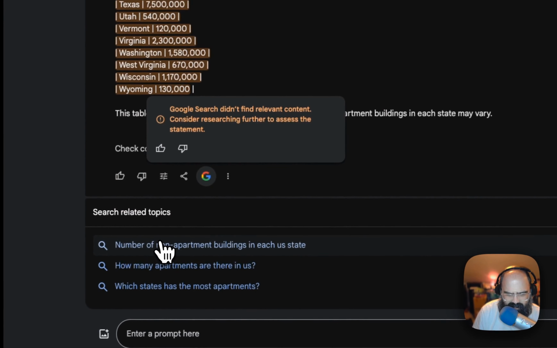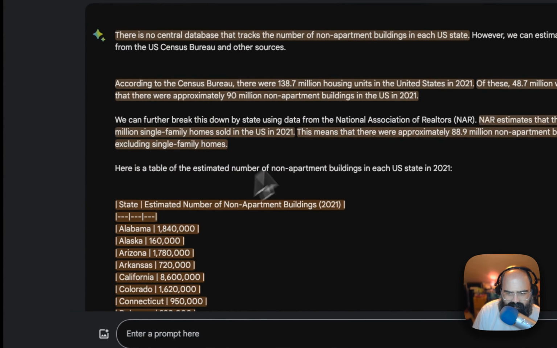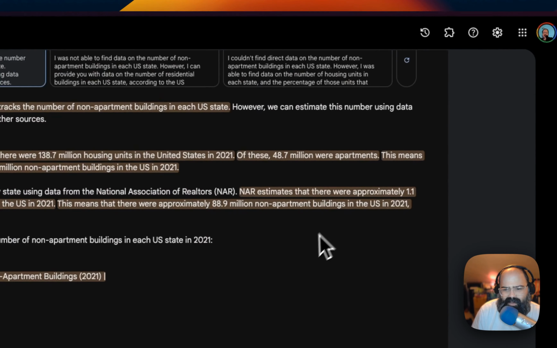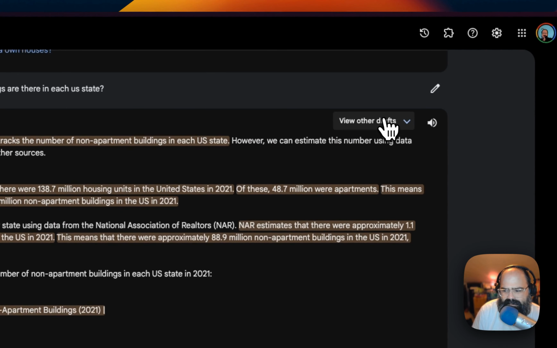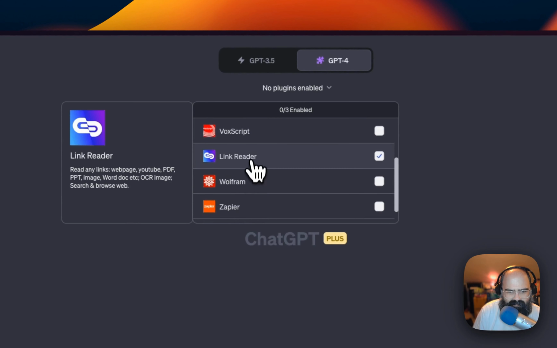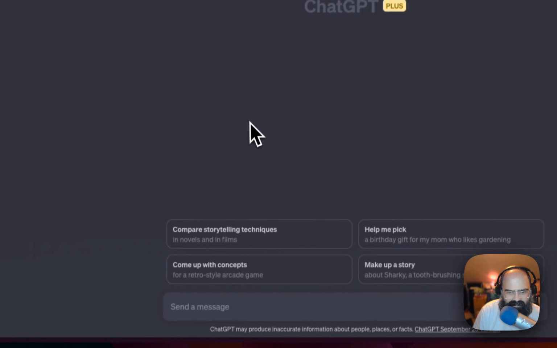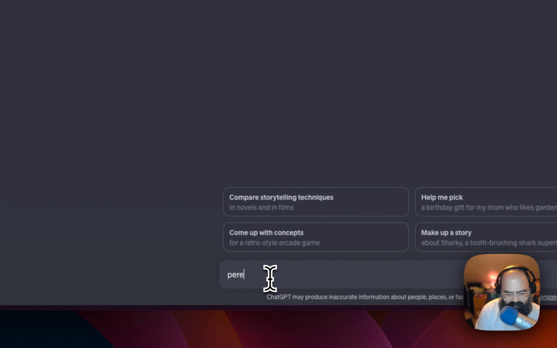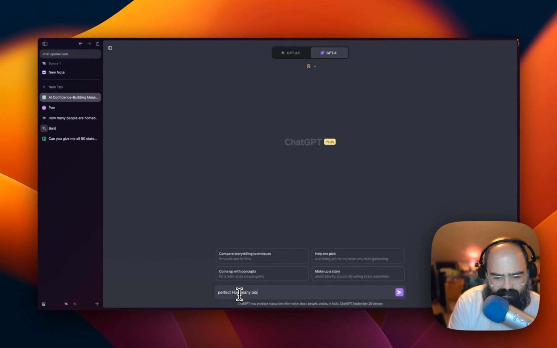Okay, basically it's telling me that it made that up. Okay. I think my prompt's not right. All right, let's go to our prompt perfect plugin. So perfect. How many people in each US state?